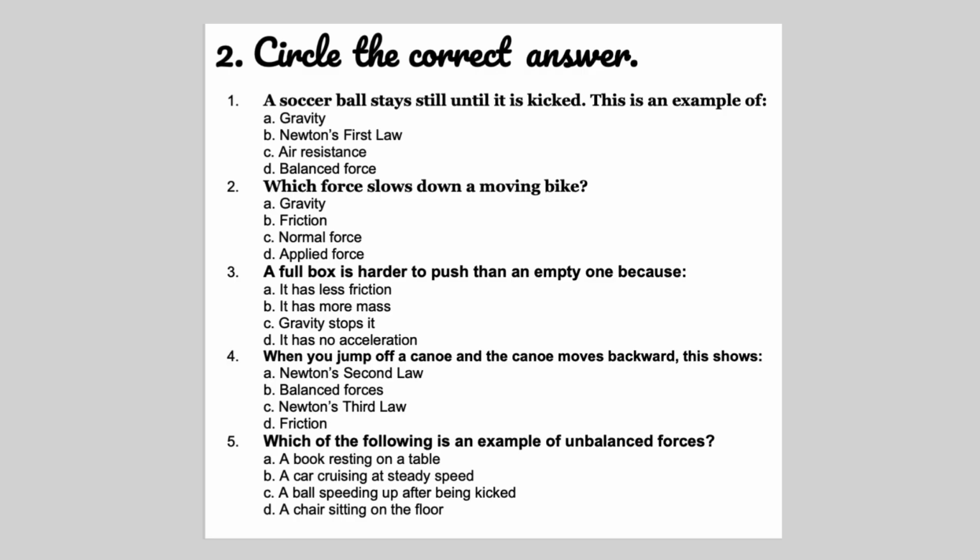Circle the correct answer. Number 1, a soccer ball stays still until it is kicked. This is an example of. Number 2, which force slows down a moving bike? Number 3, a full box is harder to push than an empty one because. Number 4, when you jump off a canoe and the canoe moves backward, this shows. Number 5, which of the following is an example of unbalanced force?